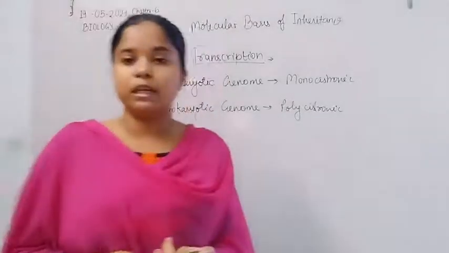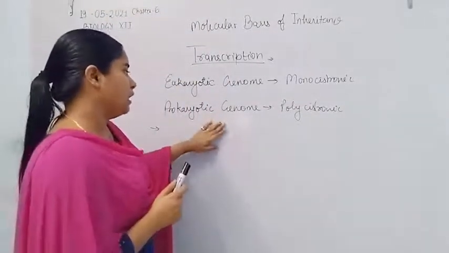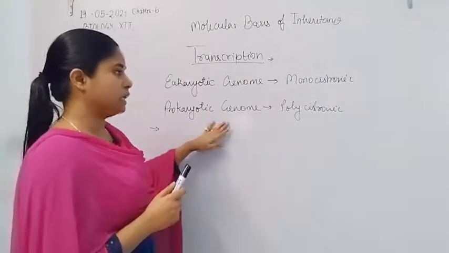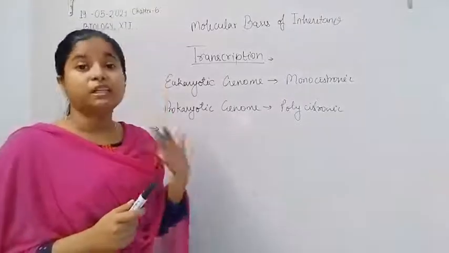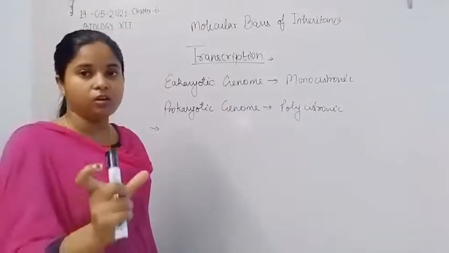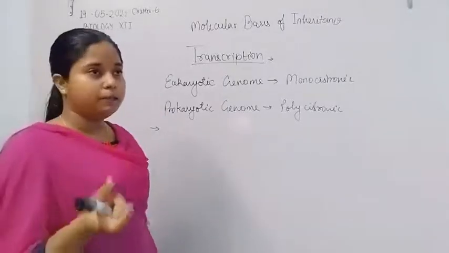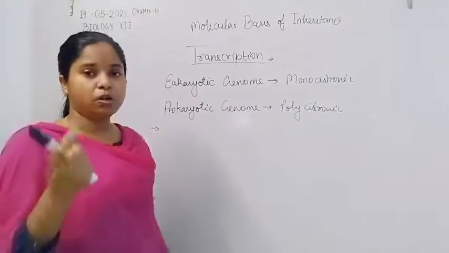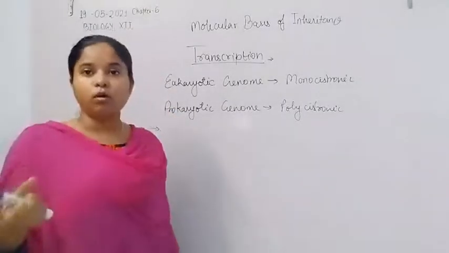In such case, RNA polymerase II is also said to be DNA dependent RNA polymerase. That is, it polymerizes the RNA molecule but depends on the DNA molecule, because it reads the DNA molecule one by one and only copies the code of the DNA molecule.